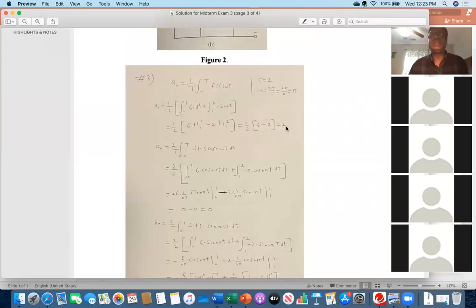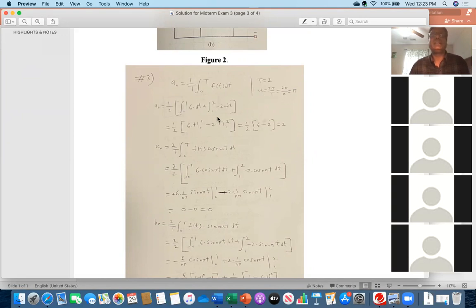You see, A naught value should be 2, but many of you got 1. Some of you got 3 by 2. Some of you got 4 here. I don't know how all these things came. So please just see, the time period was 2. So omega naught value was pi.